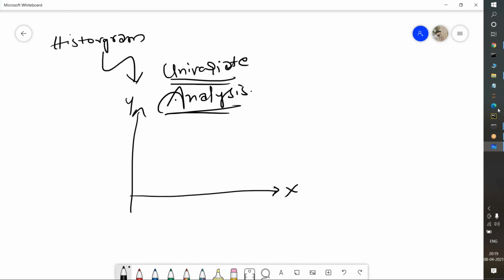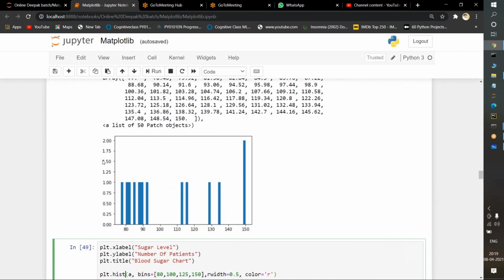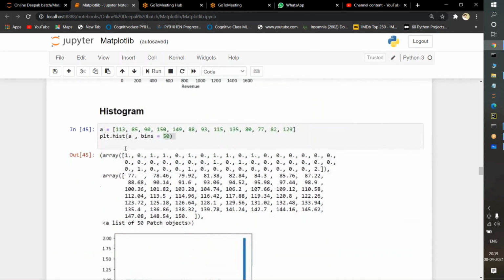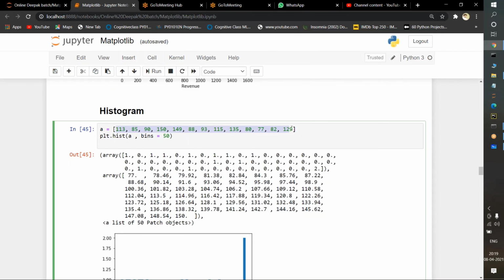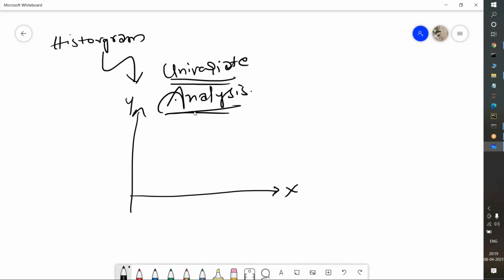If you observe here very carefully, we are not plotting data on the y-axis. See here, I am passing the x-axis values only. This entire data I am passing here will be on the x-axis only, not on the y-axis. The y-axis values are known as probability values. By default it will take probability values.